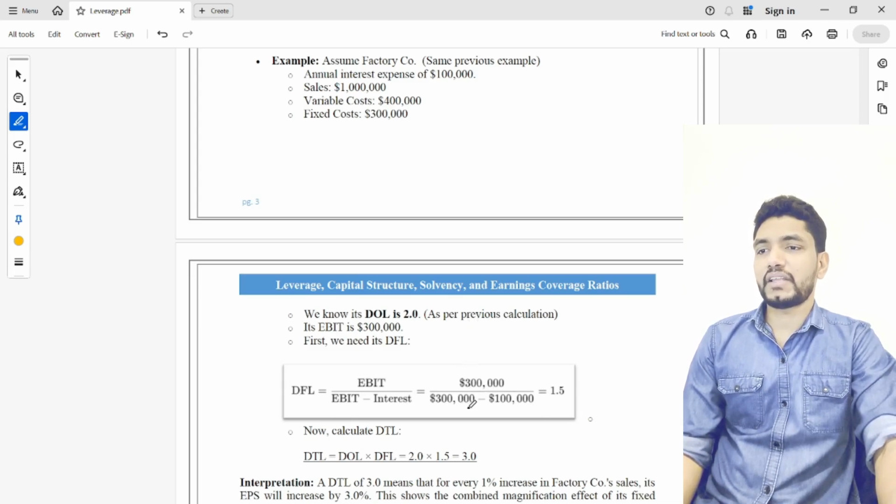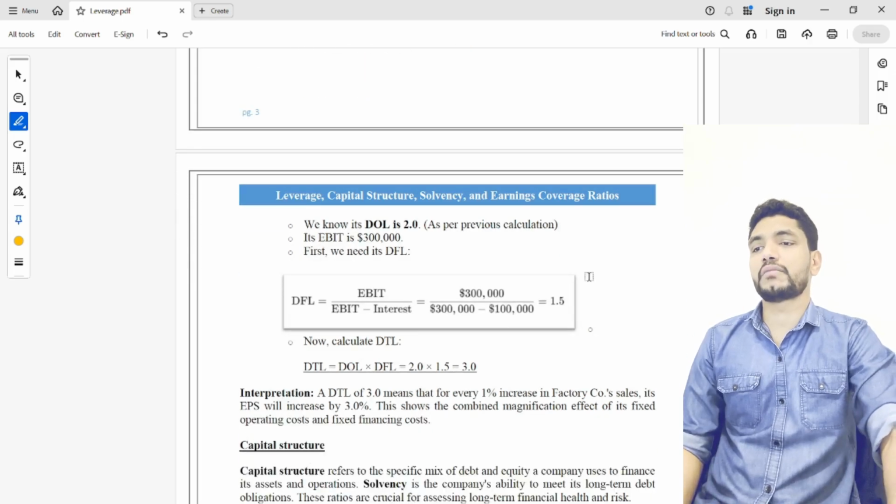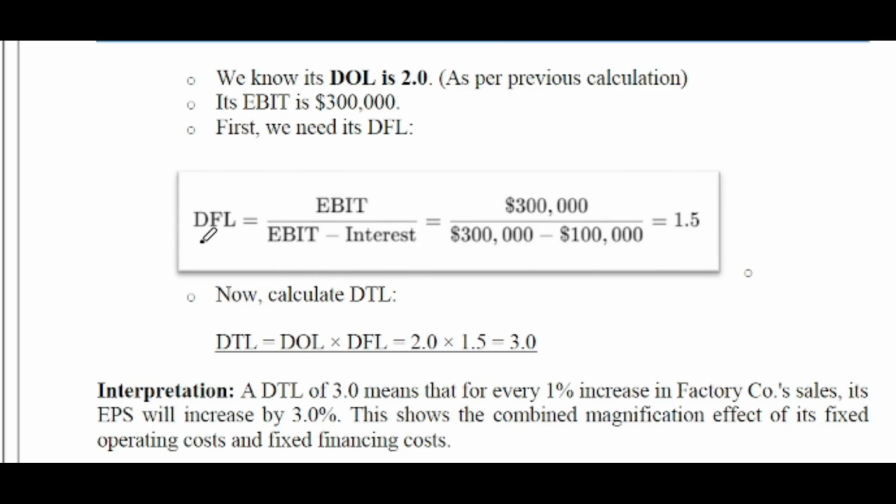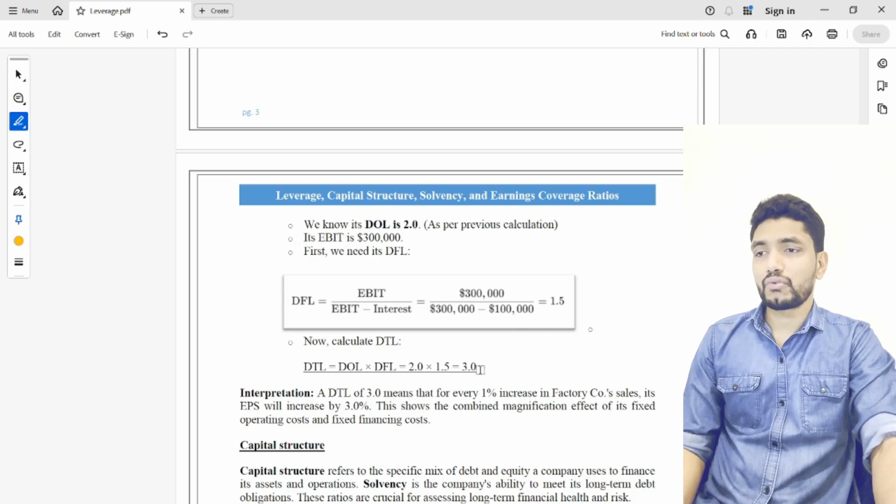Now EBIT minus interest, that means 300 divided by 200, that will be 1.5, is the degree of financial leverage. So here in this case, the degree of total leverage formula is degree of operating leverage times degree of financial leverage. That means 2 times 1.5, that means 3.